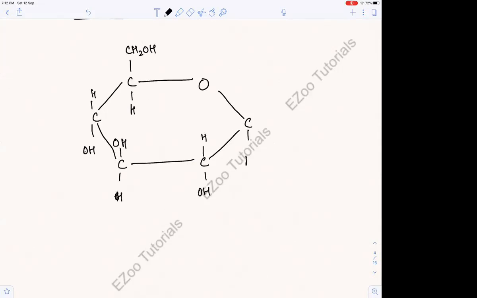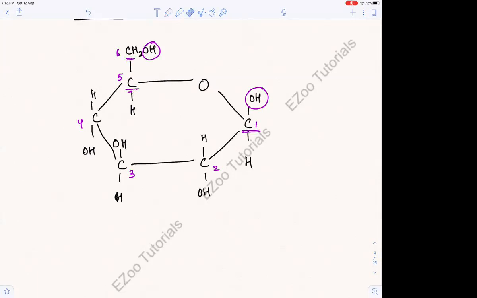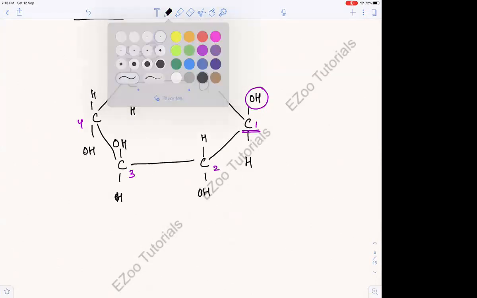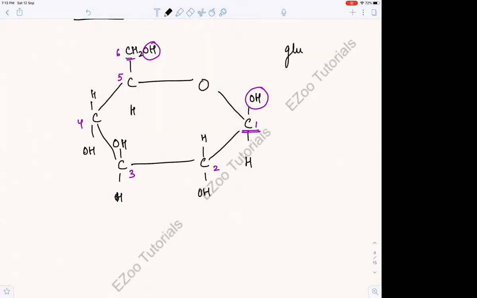Okay, now what I have done is something different. 1, 2, 3, 4, 5, and 6. The hydroxyl group of carbon 1 and the hydroxyl group of carbon 6, where is it? Is it in the same direction, right? If it is in the same direction, what can we say? This is glucose.